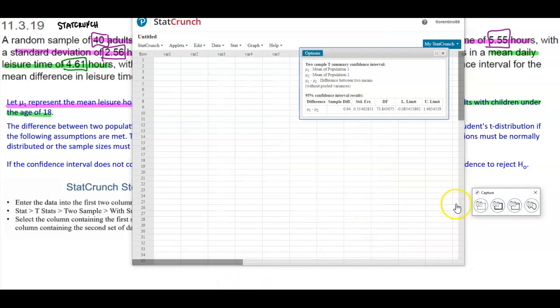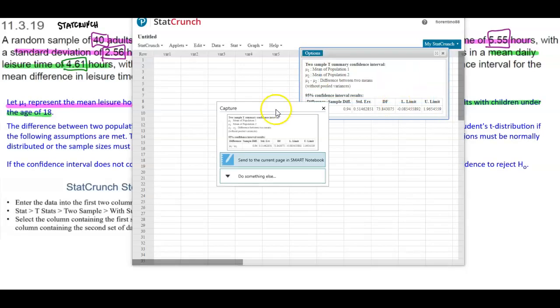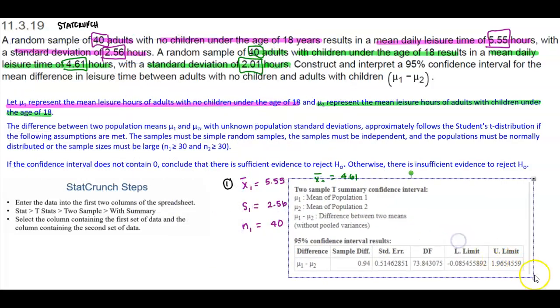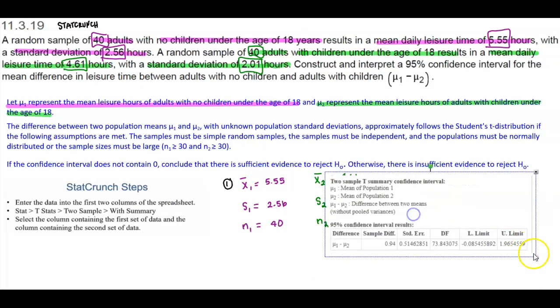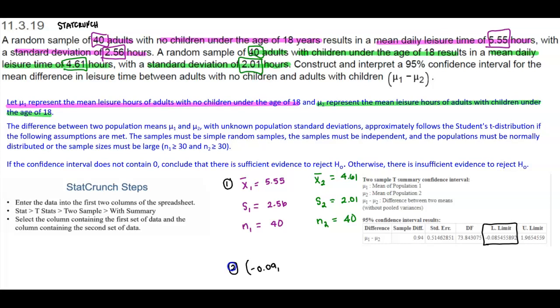So I'm going to go ahead and copy this information. You can see here from our results that we can now determine our lower limit and our upper limit for the confidence interval. Our lower limit, rounded to 2 decimal places, is negative 0.09, and the upper limit, rounded to 2 decimal places, is 1.97.